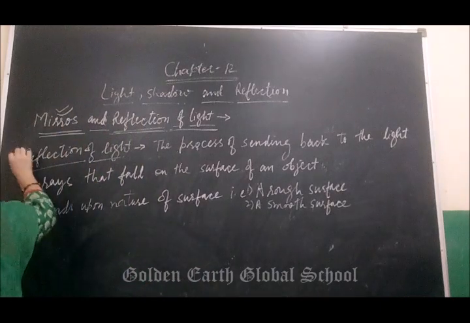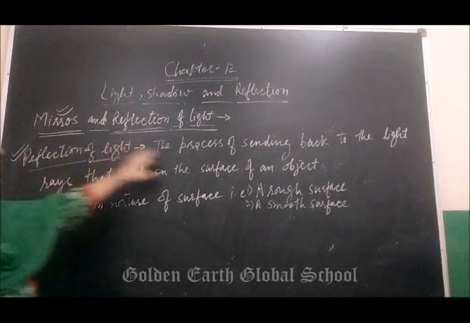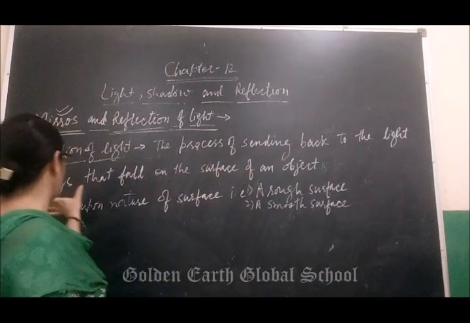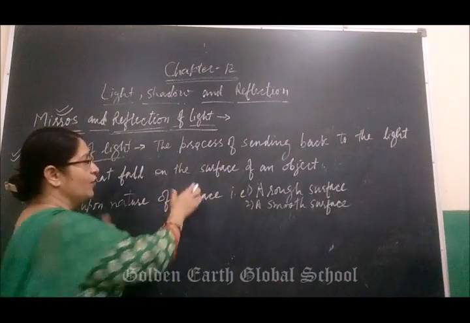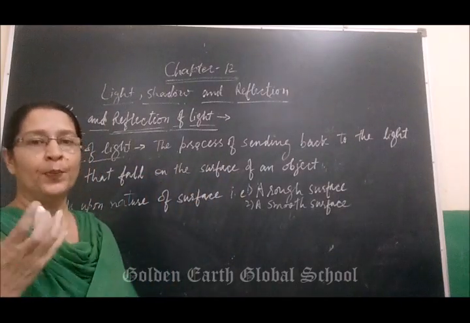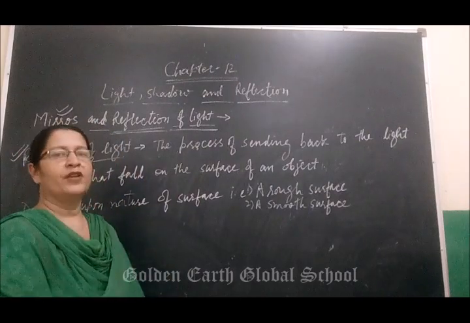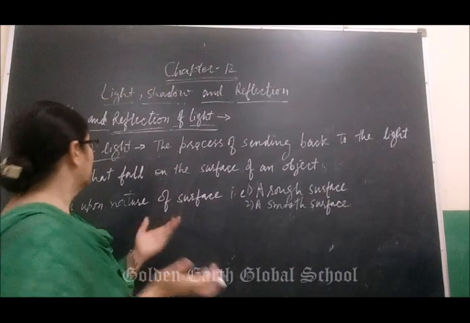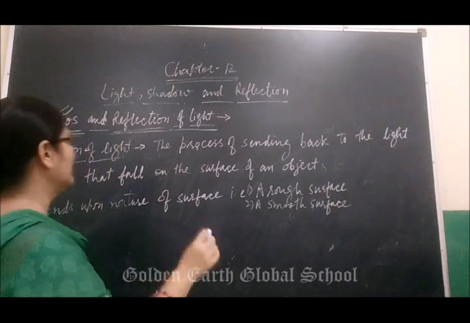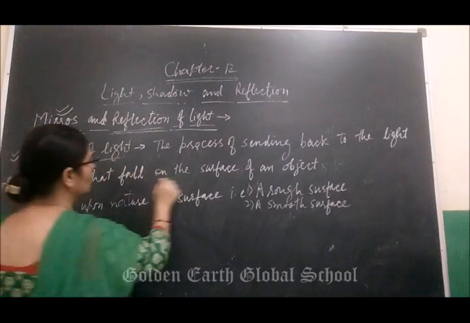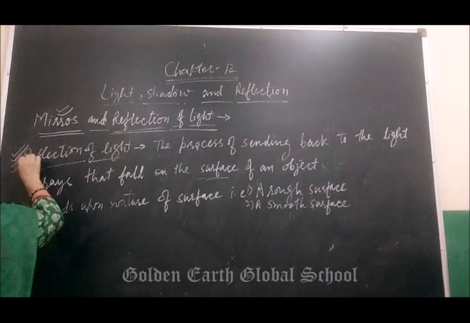Now, what do you mean by reflection of light? Reflection of light is the process of sending back the light rays that fall on the surface of an object. You can understand this with the help of your ball. When you bounce your ball, it touches the floor and bounces back up. In the same way, light also bounces back when it touches the smooth surface of an object. That is called the reflection of light.